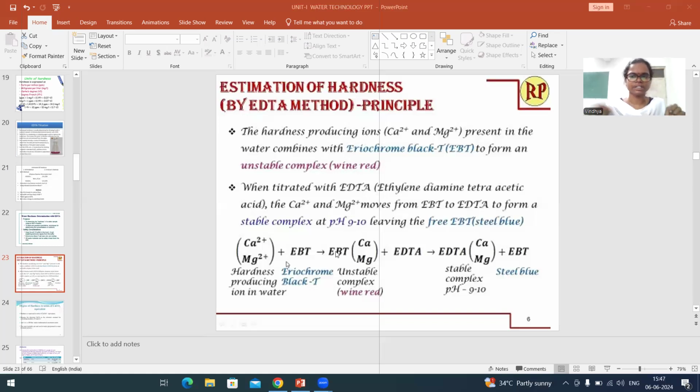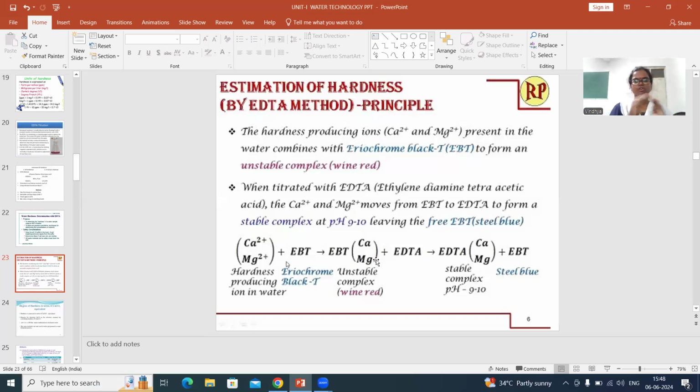So now your calcium and magnesium ions will be ready to gain the stability. Once it has that molecule of its interest, it will immediately leave this EBT and form a complex with that molecule. Okay, so now this is an unstable complex and this complex is wine red in color. Now your conical flask, the solution, the water color got changed to wine red. That wine red color is because of the formation of complex with EBT indicator, that too an unstable complex.